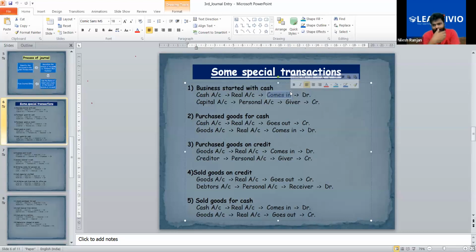They think cash is going from our hand into the business, so it should be on the credit side. That is not correct. You have to assume yourself as the business or accountant of the business.